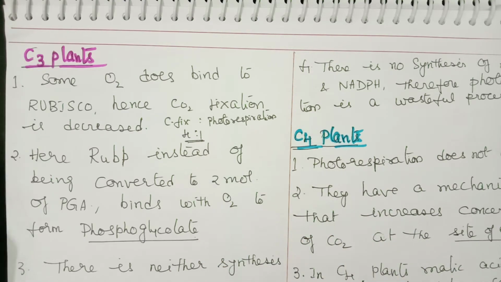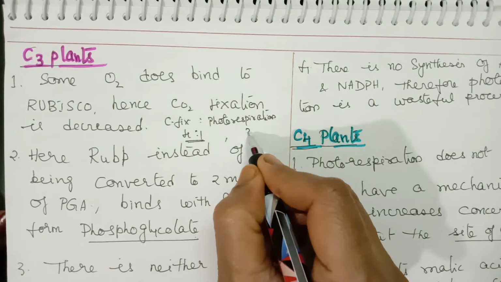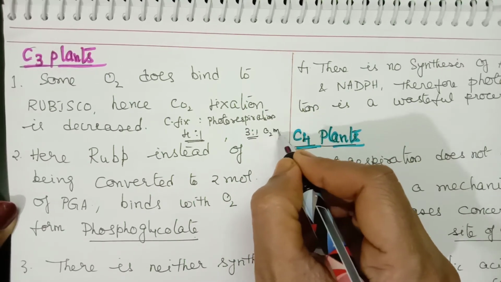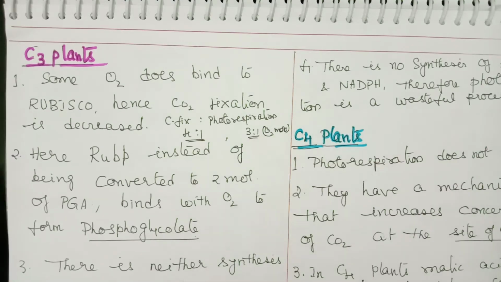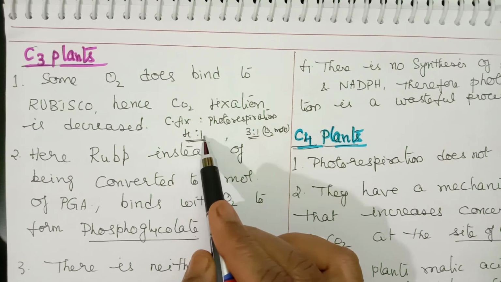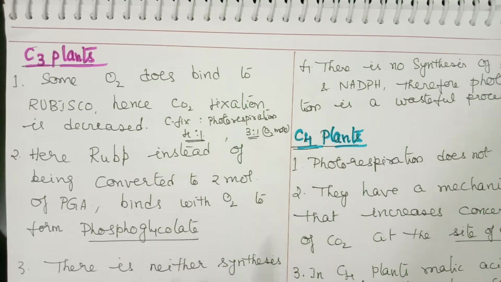But if the oxygen concentration in the atmosphere increases, then the ratio changes to 3:1. Then the ratio between carbon fixation and photorespiration is 3:1. Otherwise, under normal conditions, the ratio remains 4:1. But in any case, we find photorespiration in C3 plants.